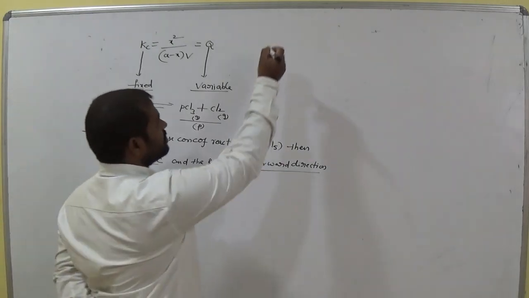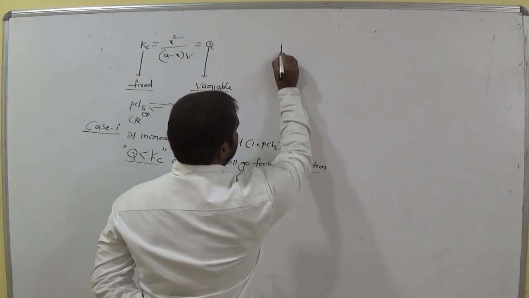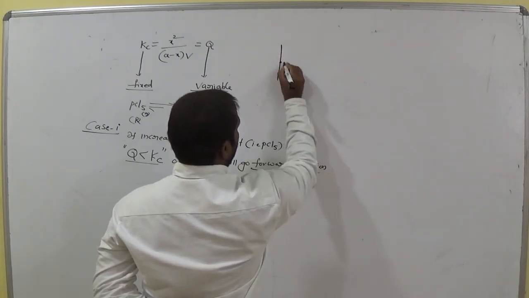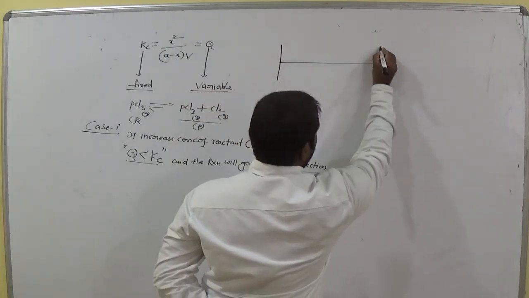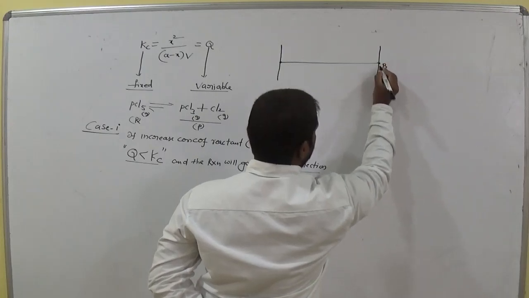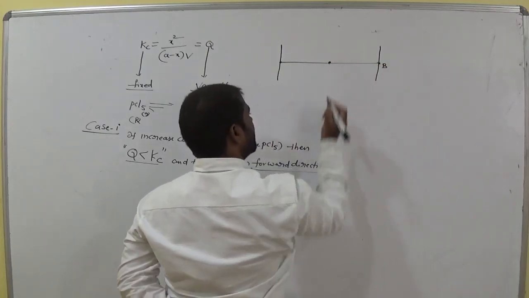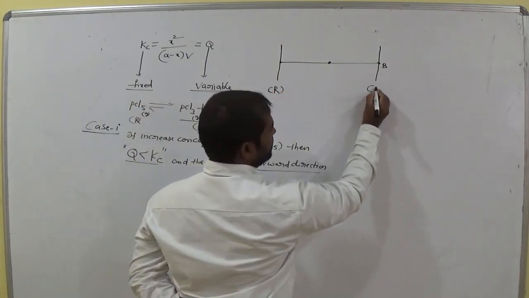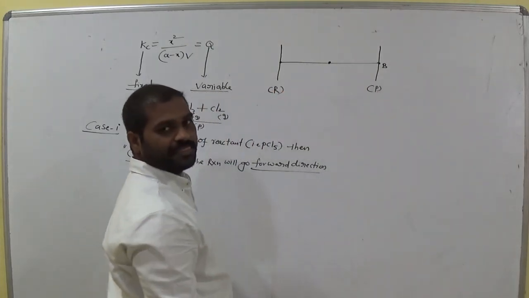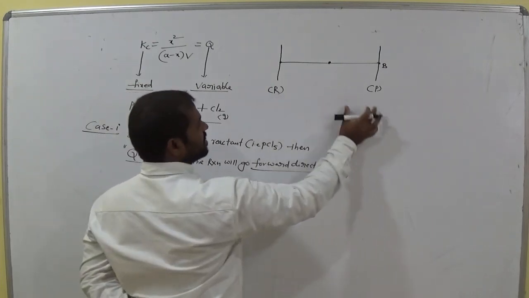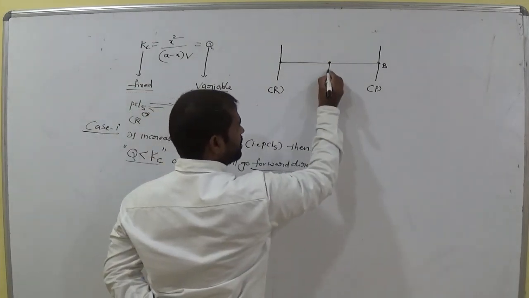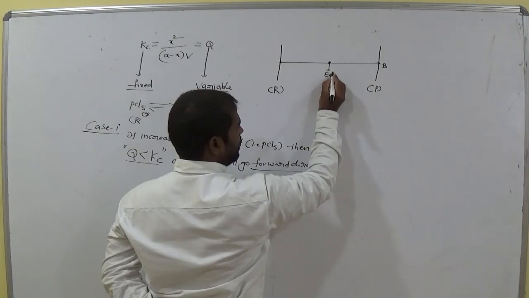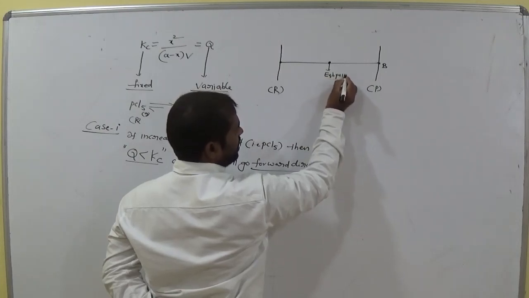Now the reaction starts at point A and ends at point B. This is the equilibrium point. This one is reactant and this one is product. Reactants and products, this is at equilibrium, the equilibrium position.